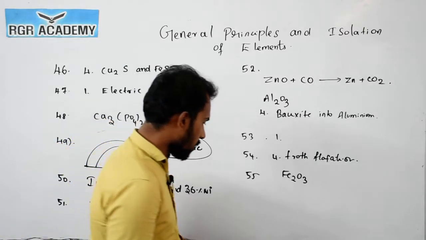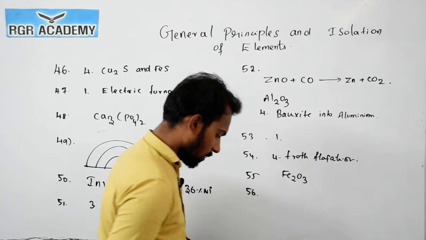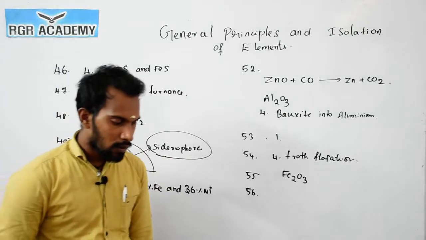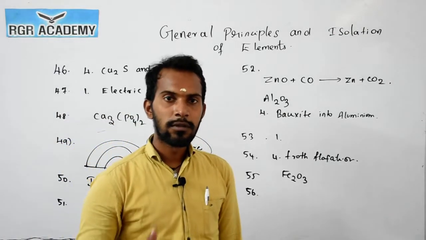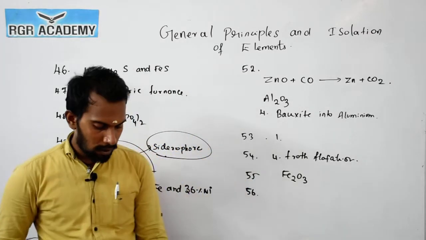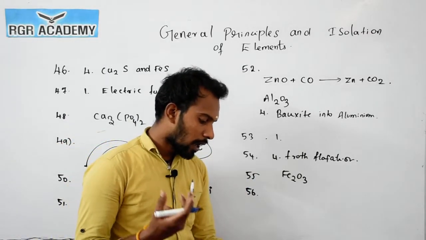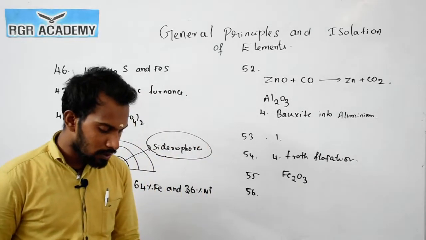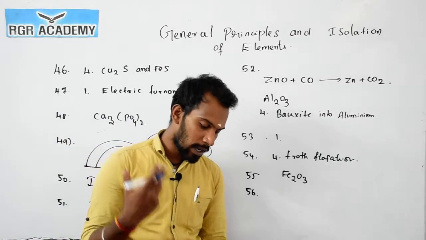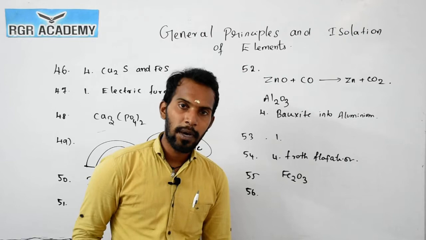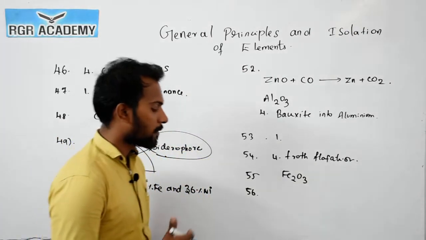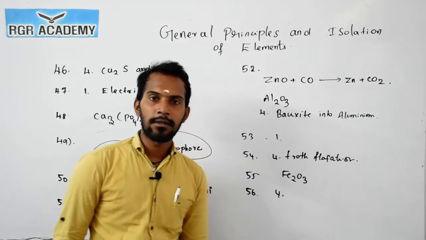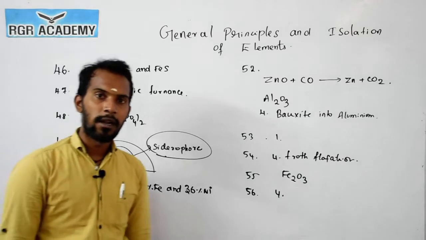Now question number 56. Zone refining is a method to obtain ultra pure metals like titanium and zirconium. Aluminum is not extracted by the zone refining method. The option about oxides is wrong, since they need very high temperature. We can prepare ultra pure metals from the zone refining method, so the answer is 4.